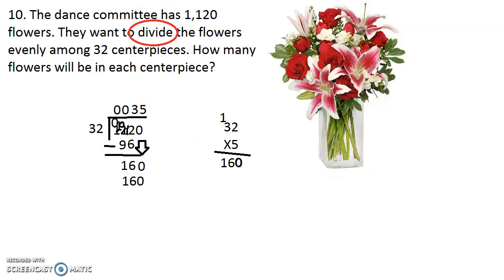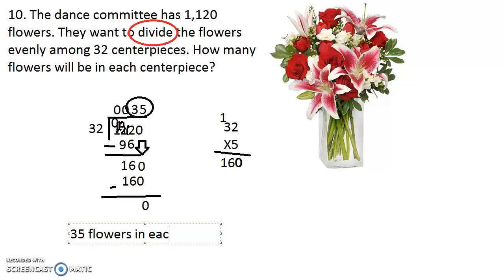We subtract. 160 minus 160 equals 0. And we are left with 35, right? 35, what? What's the question asking? 35 flowers in each centerpiece. Or you can just put 35 flowers. It's asking how many flowers would be in each centerpiece.